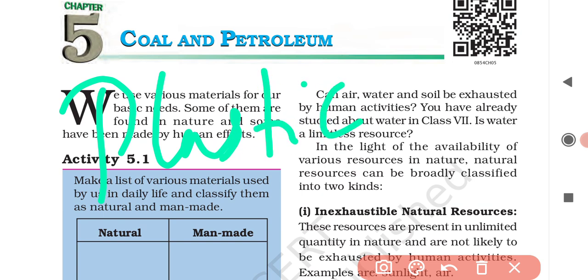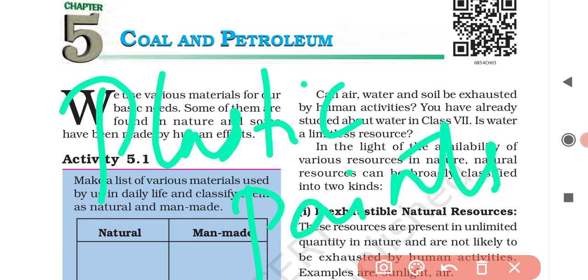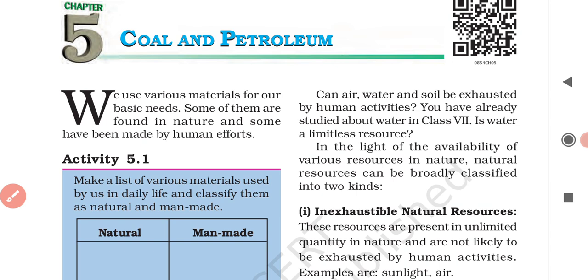On the other hand, plastics is a synthetic material. Plastic, synthetic fibers, paints, drugs, these are all man-made, so they are referred to as man-made materials.